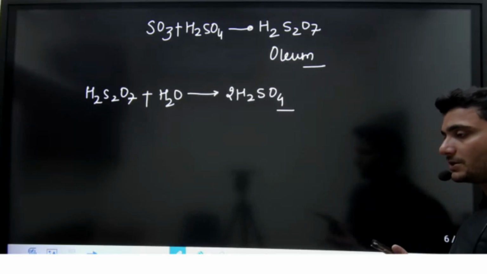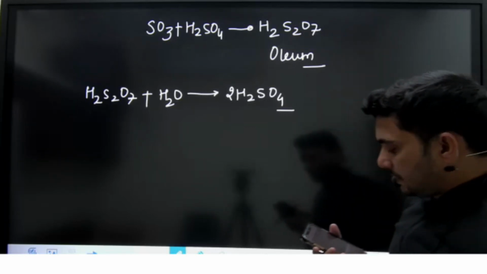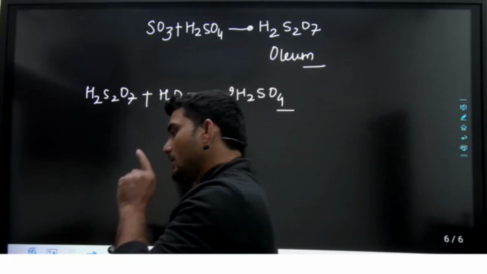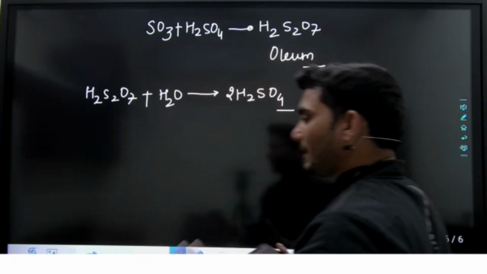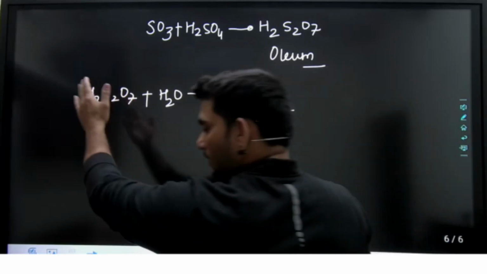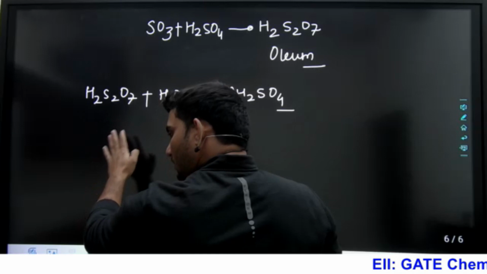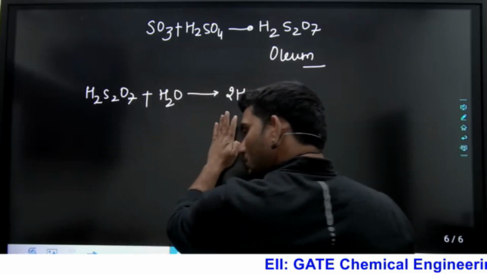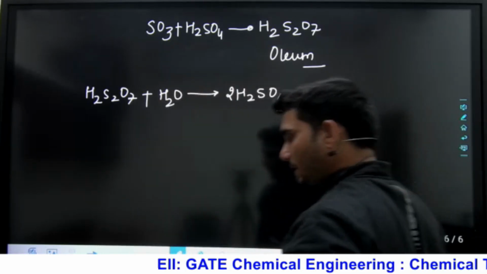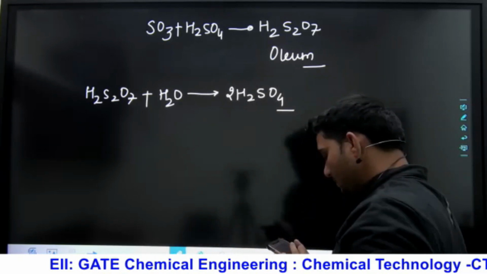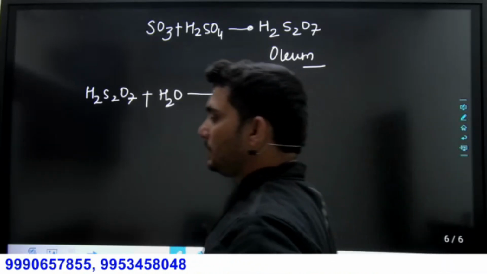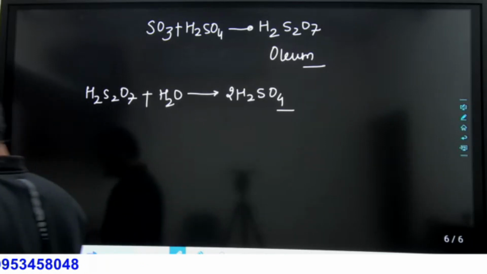What is the concentration? That is 98% concentrated H2SO4 in the double contact double absorption process. So burner, multi-stage or double stage catalytic converter, oleum absorption tower, after that the H2SO4 absorption tower or storage tank. So that will be the sequence. Are you getting it or not? Tell me fast.